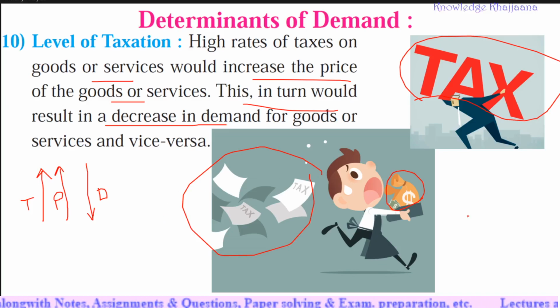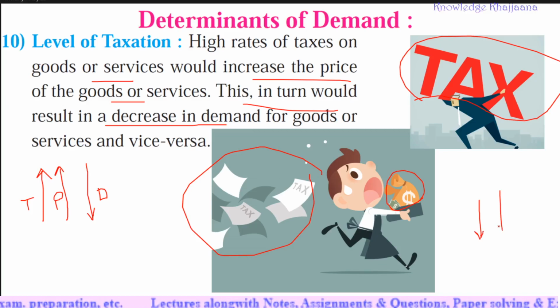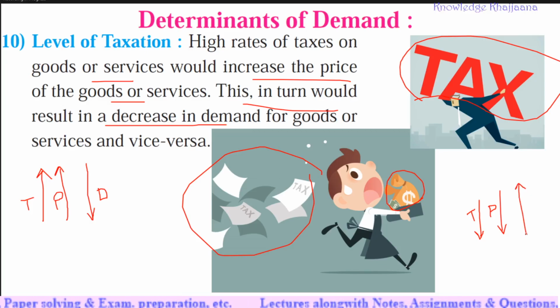And vice versa, means if the taxes decrease, the prices will also decrease. Why? Prices depend upon the taxes. Which tax is prevailing in India these days? Only GST, goods and service tax, is the composite tax. So if the taxes decrease, the price of the commodity will decrease. And how will the consumer behave? His demand will increase. So taxes also determine the demand.